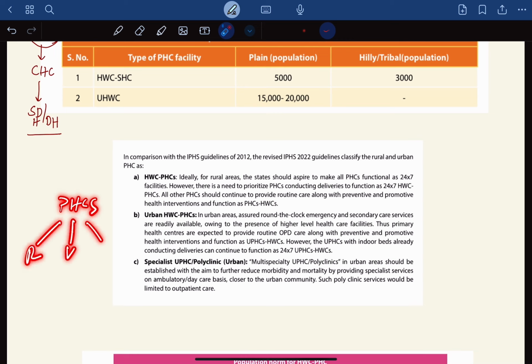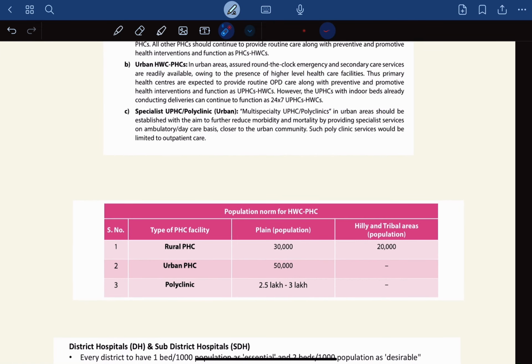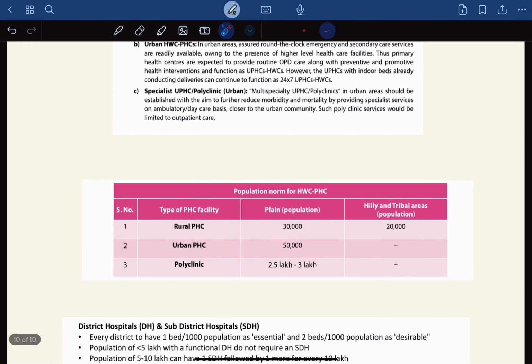So the same PHCs, now we have rural, urban and polyclinics. So this is the basic introduction. Now let's look at the population norms. Population norms for rural PHC in plain is 30,000. These are all important MCQs. In hilly and tribal areas, it is 20,000.